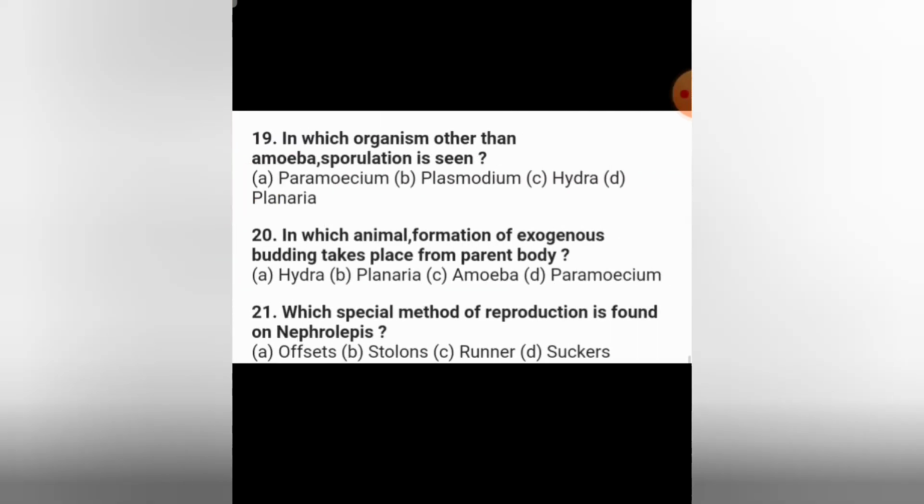In the next question, in which organism other than amoeba sporulation is seen? Apart from amoeba, in Plasmodium we are going to see sporulation process. In which animal formation of exogenous budding? I already told you the formation of bud is going to take place on external surface, and that is hydra.